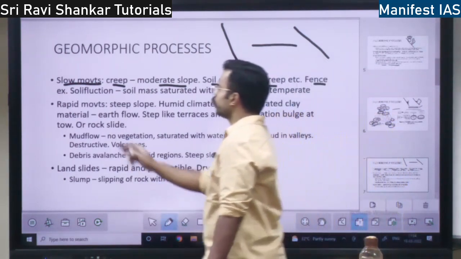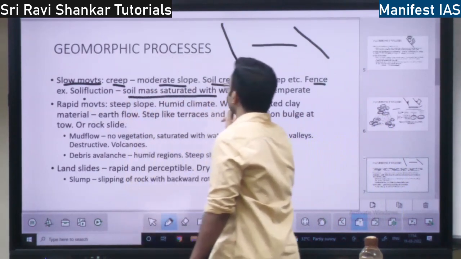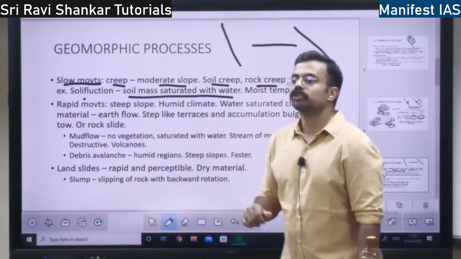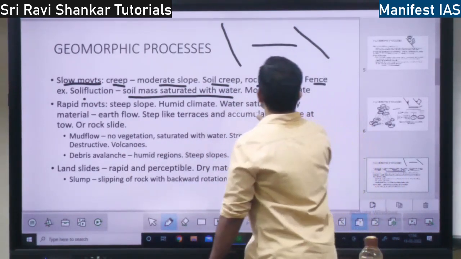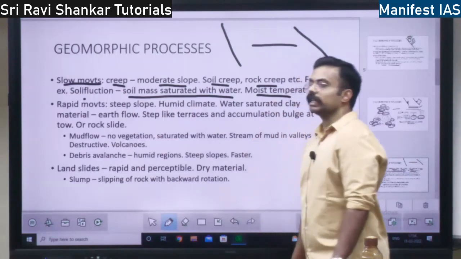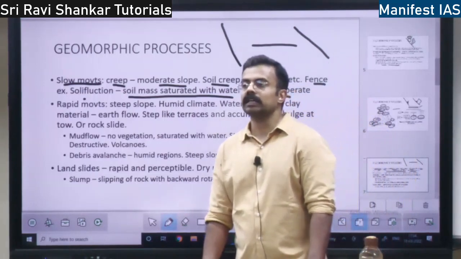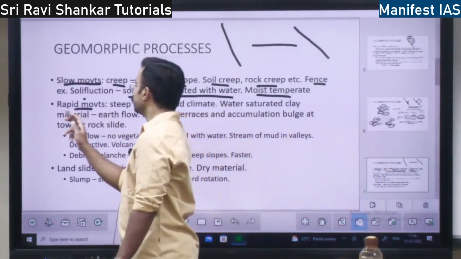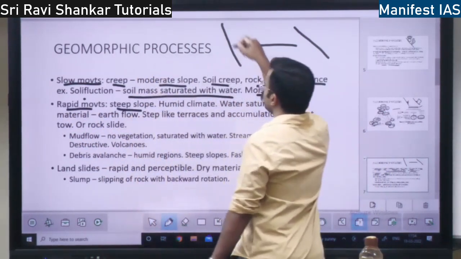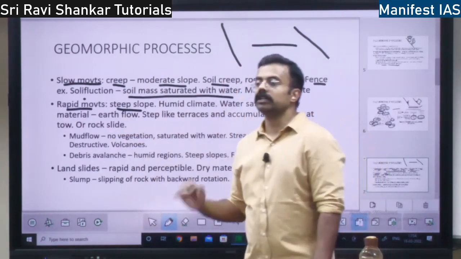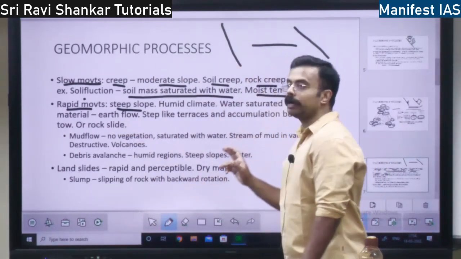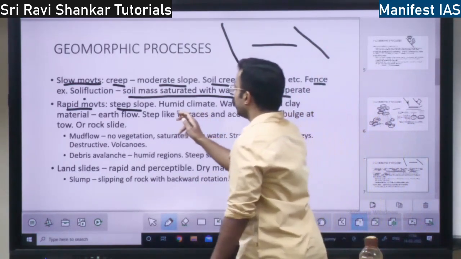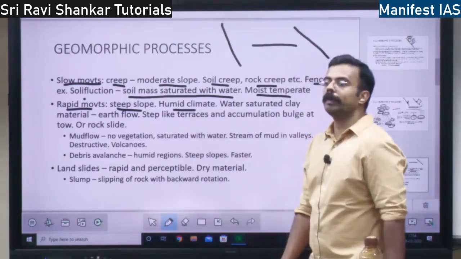Next you have solidification. Soil mass saturated with water. If the soil is filled with water, it will lead to solidification. This can be seen in which temperature? Moist temperate regions. Then you have rapid movement, fast movement, on steep slopes. In these slope regions you will find rapid movement, rock slide, landslide, all these things. Rapid movement you will find in the humid climate.